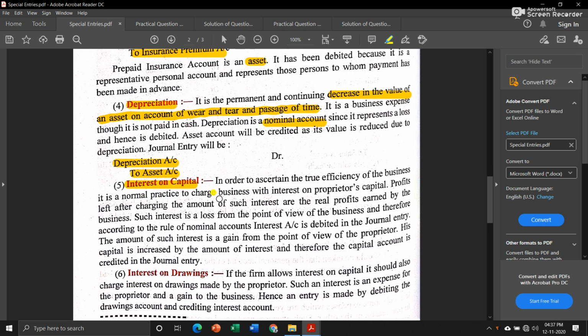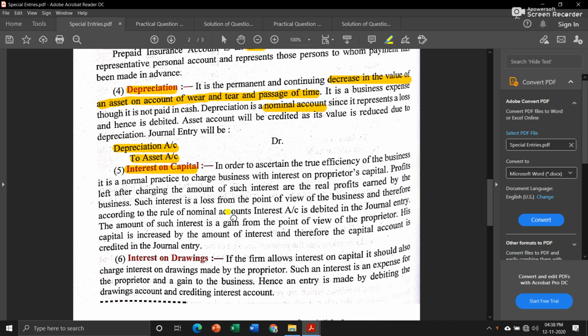As the proprietor, he lends capital to the business, so he will get interest on his amount. So if we see from the business point of view, that interest on capital that the business is going to give to the proprietor is nothing but expense for the business, and that is why we will consider it as a nominal account, and interest will be debited in the journal entry.